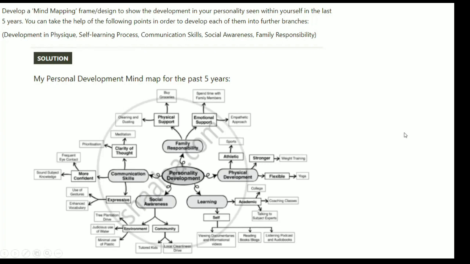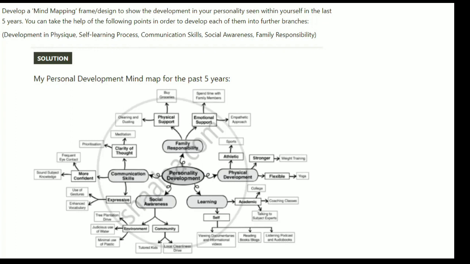Now, you have seen many changes, positive changes in your personality, and you have to create a mind map showing the changes in the last 5 years. They have given you points also here. You can take the help of those points: development in physics, self-learning process, communication skills, social awareness, and family responsibility.